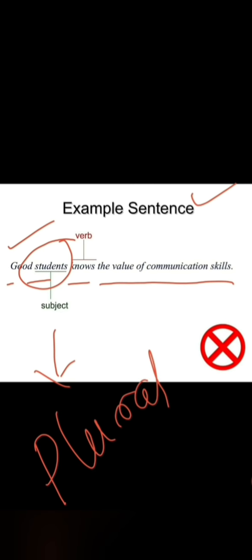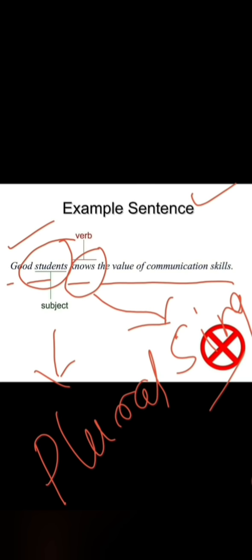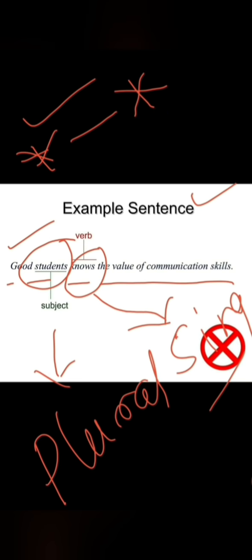See, good students knows the value of communication skills, right? So what is the subject we have? Who is the subject here? Students. So in subject, s comes, it represents what? Singular or plural? Obviously it represents plural, right or no? So in verb, s comes, it represents singular. Exactly, right or no? So our rule says what? When you're going to use subject verb agreement, after singular subject comes singular verb, plural subject comes plural verb.